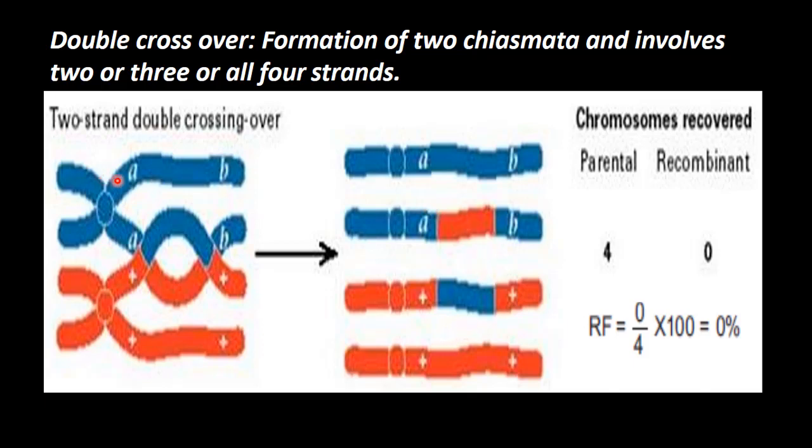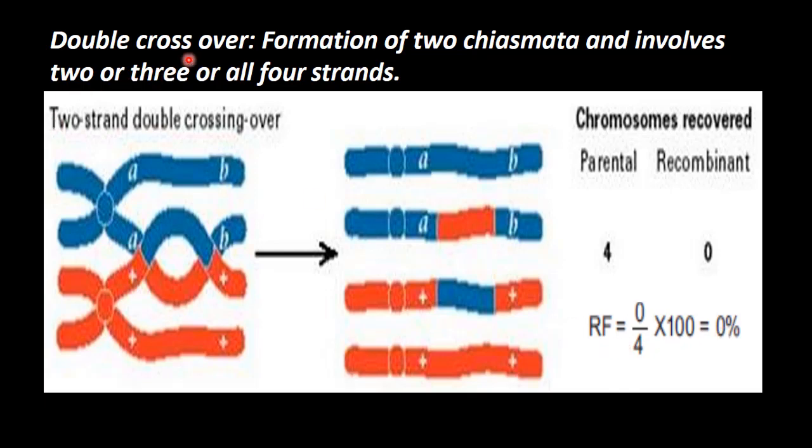So what is the recombination we are getting? Here everything is parental type. A B is here, also A and B, here also A and B, in between alone is changed. Here also plus and plus, here also plus and plus. So there is no recombination. Here everything is parental type. So recombination is 0. Out of 4, 0 is the recombination. So 0% is the recombination frequency.